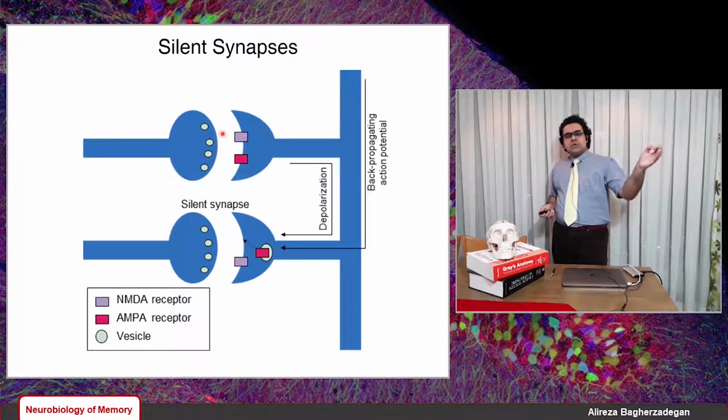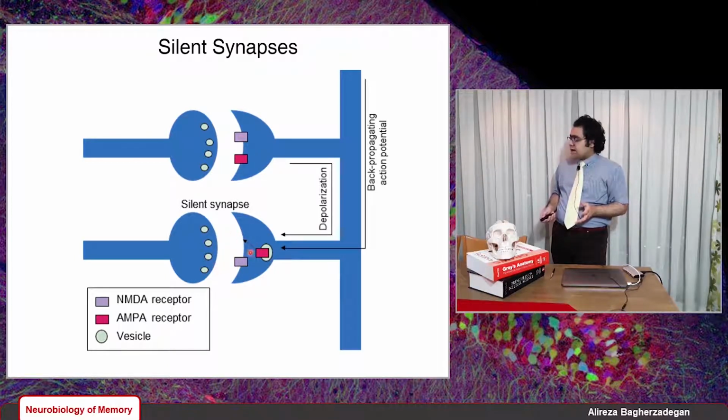That strong high-frequency tetanus released a large amount of glutamate. Glutamate is then received by glutamate receptors at both non-silent and silent synapses, because we still have a glutamate receptor, NMDA, at the silent synapse.